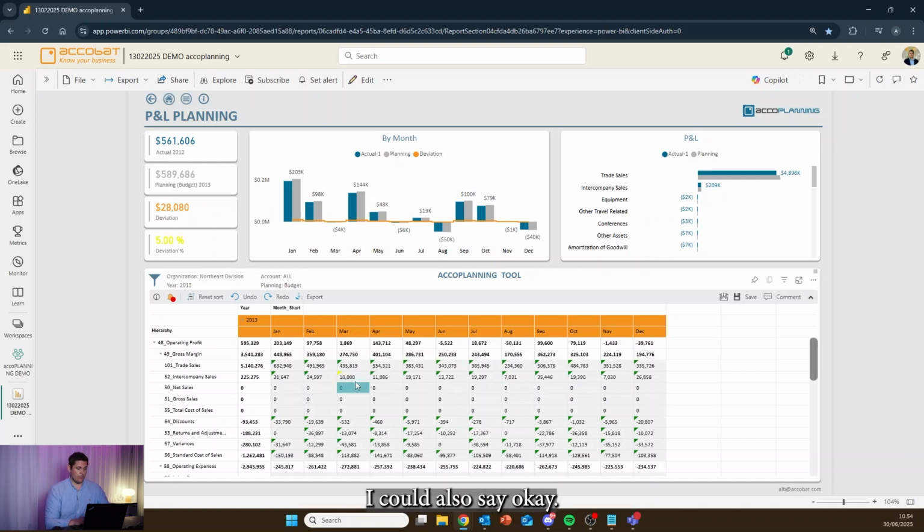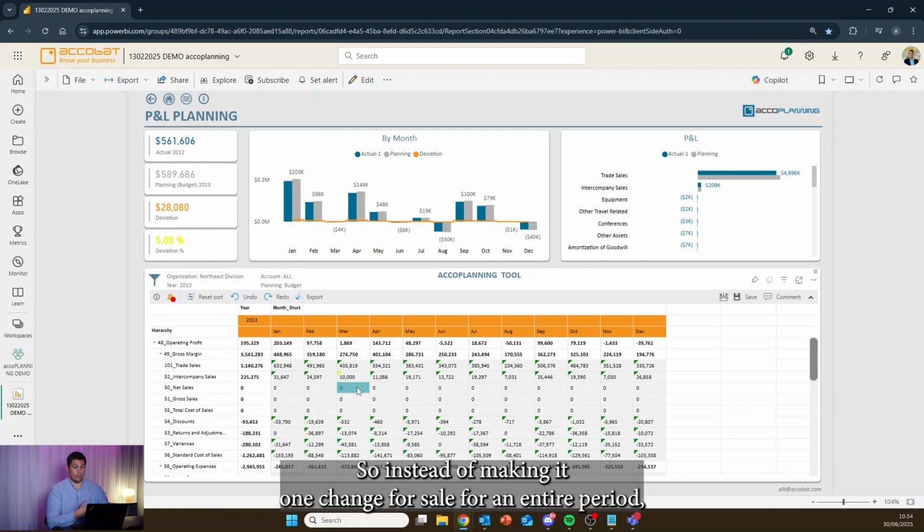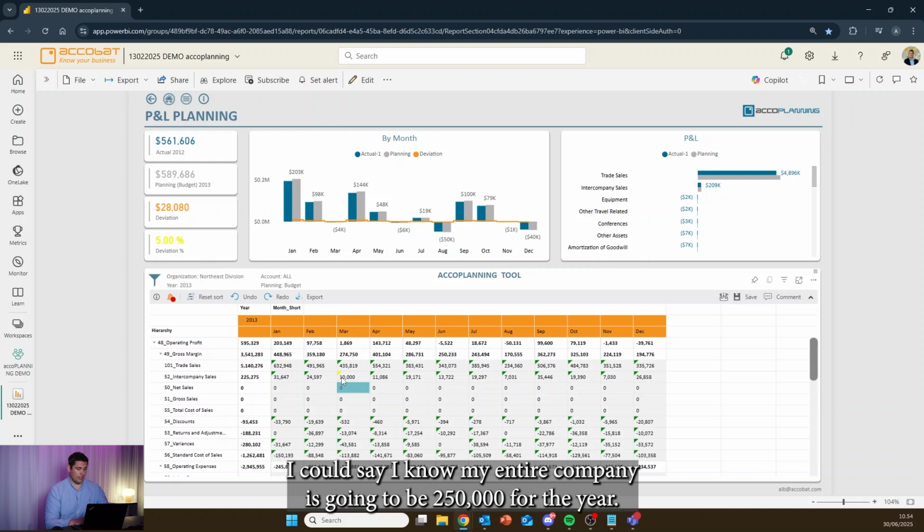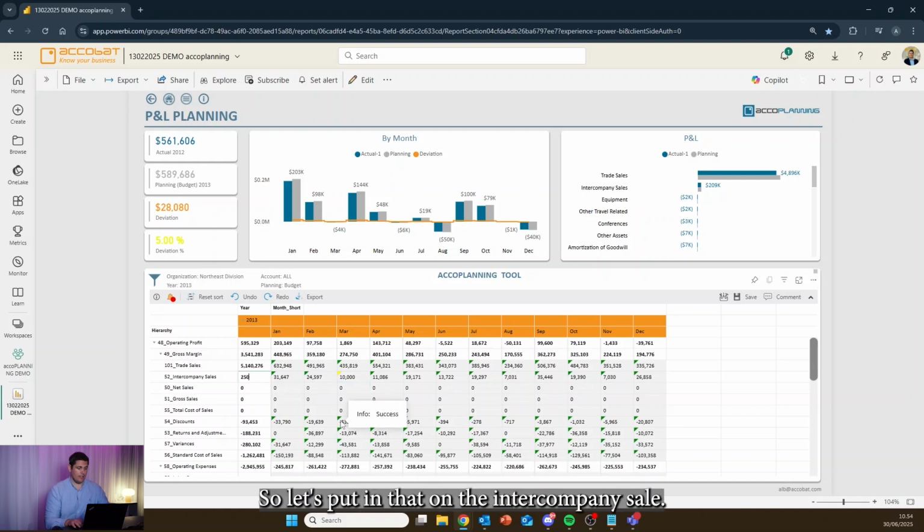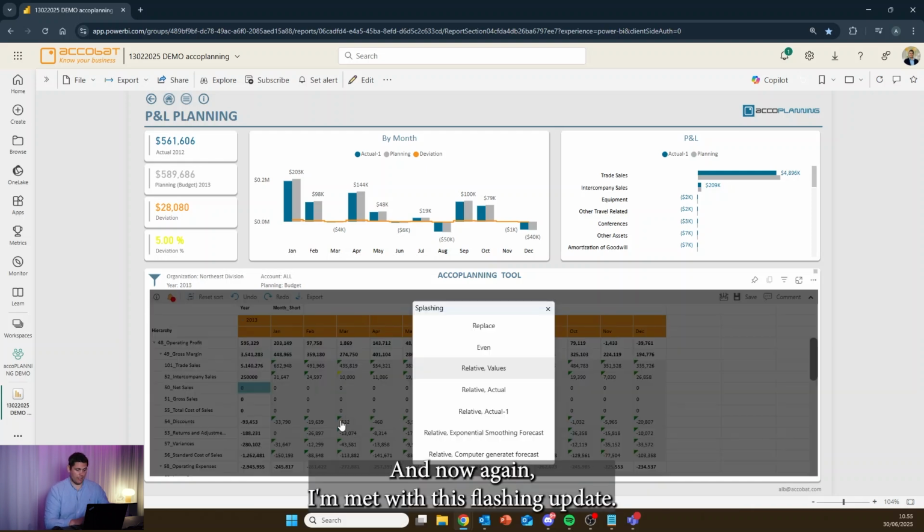I could also say, okay, instead of making one change per cell for an entire period, I know my intercompany is going to be 250,000 for the year. So let's put that in on the intercompany sale. And now again, I'm met with the splashing object.